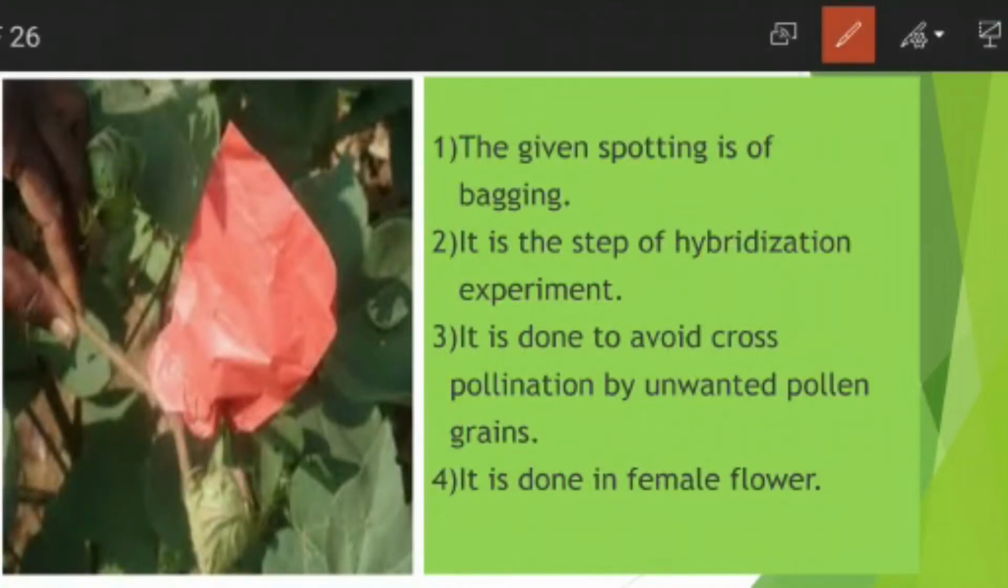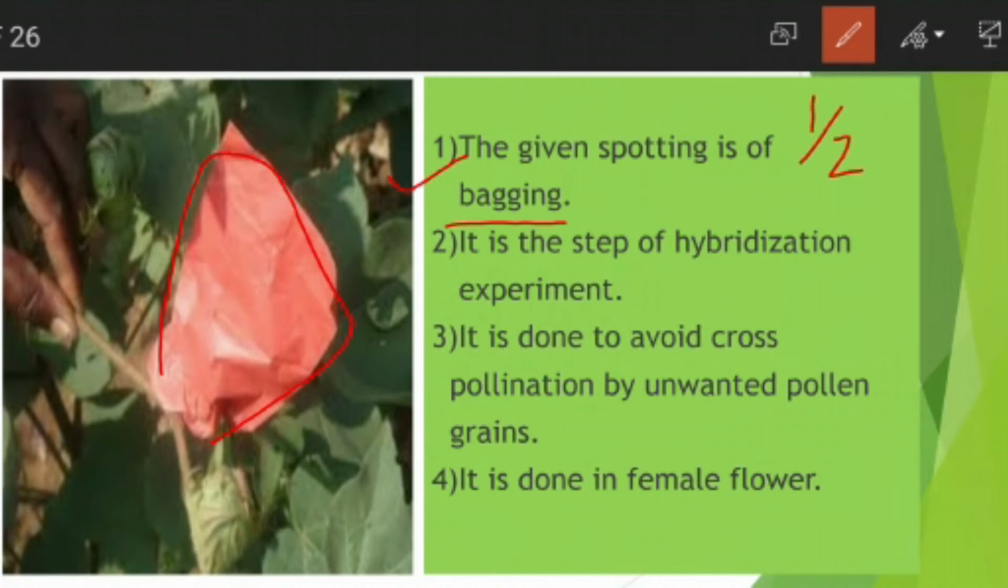This is a plant, and after doing emasculation, a bag is put. The bag may be of paper or a polythene bag. So the second spotting you have to identify is bagging. When you see on the chart a paper or polythene bag put on the plant, it means bagging. So this will be your first point of identification: the given spotting is of bagging. Here you will get half mark if you identified correctly.